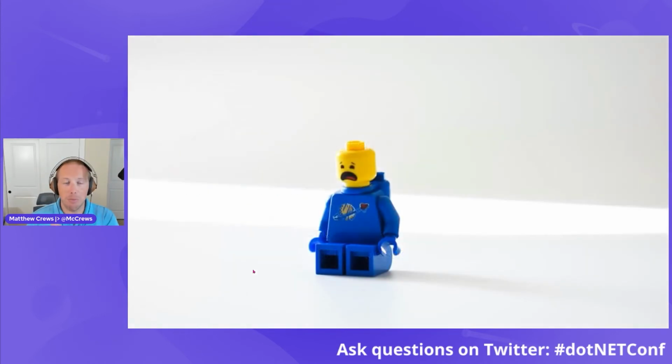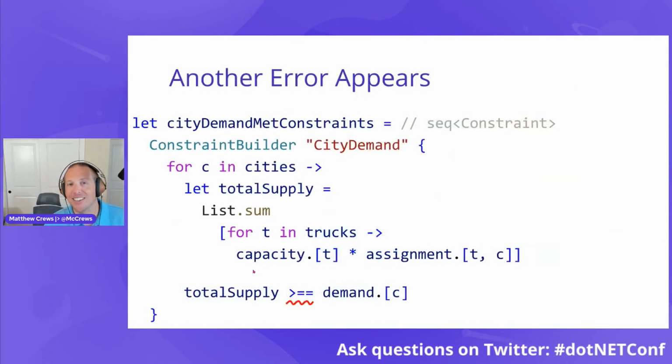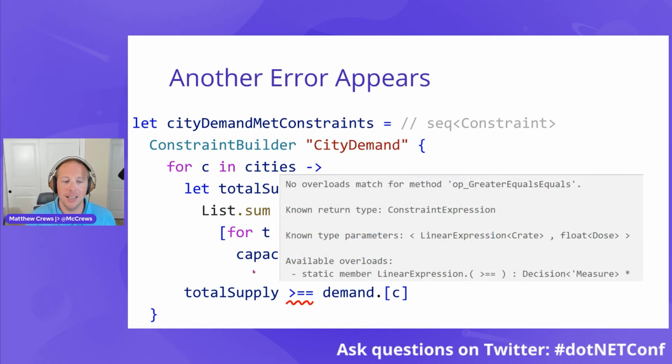Now, the next bug is actually even scarier. And it's here. Now the compiler is saying, no, Matthew, this comparison, it doesn't make sense. And I'm like, what do you mean it doesn't make sense? And I hover over it. It says, I don't have an overload for this operator. And what's really important to note is on the left side, it's in units of crate. And on the right side, it's in units of dose. It's saying your units don't make sense, Matthew.